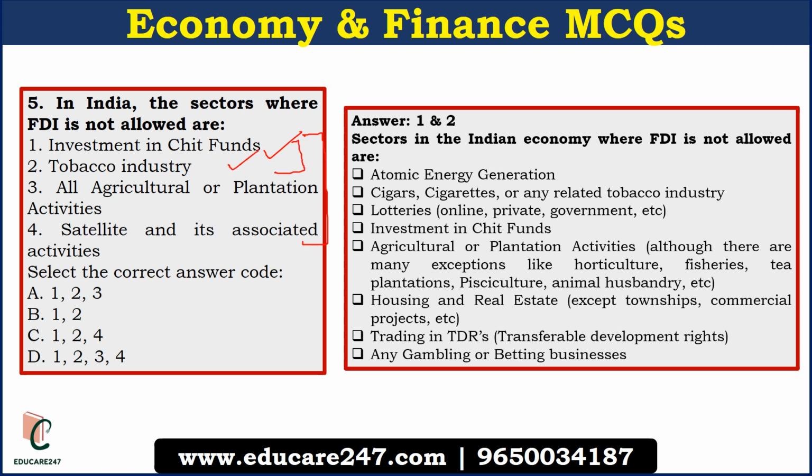These are the sectors where FDI is not allowed. That is atomic energy generation, tobacco industry, lotteries, investment in chit fund, agricultural or plantation activities. But in something like horticulture, fisheries, tea plantation, FDI is allowed. So that is important thing.